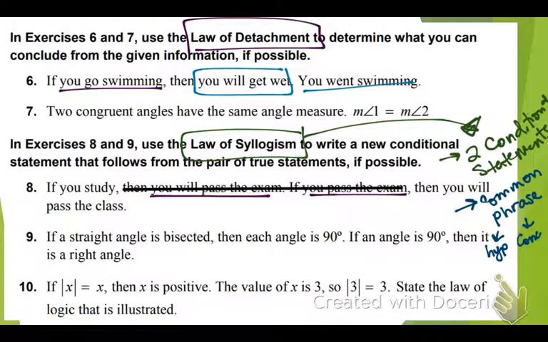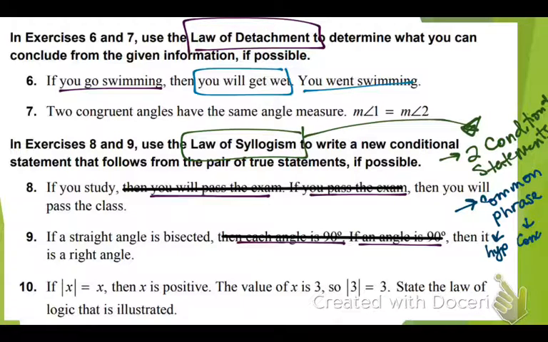Okay? Number 9, if a straight angle is bisected, then each angle is 90 degrees. If an angle is 90 degrees, then it is a right angle. Is there an overlapping phrase? Yeah, an angle is 90 degrees. So again, we forget about it. What's the new hypothesis? Yep, my hypothesis, if a straight angle is bisected, conclusion, then it is a right angle.